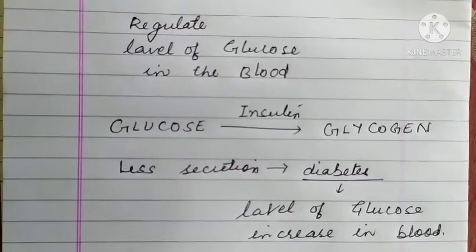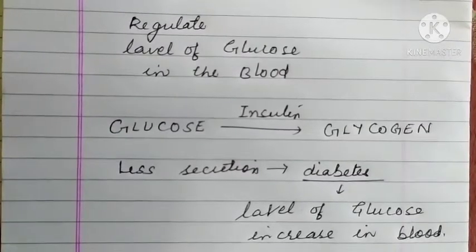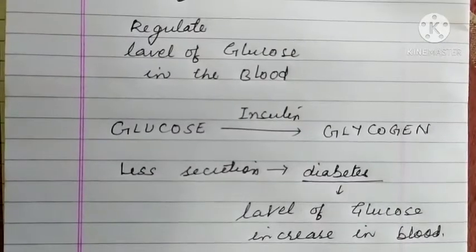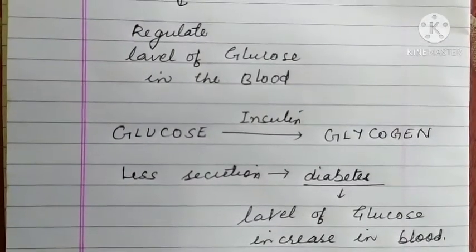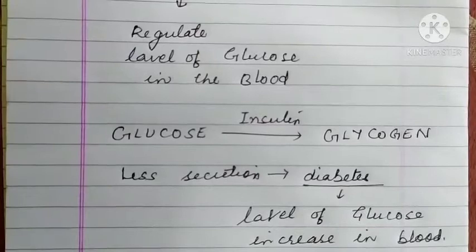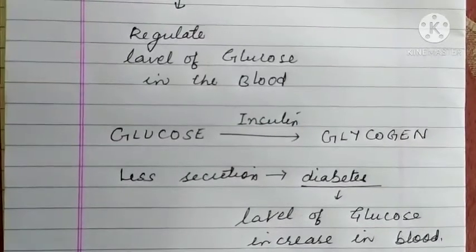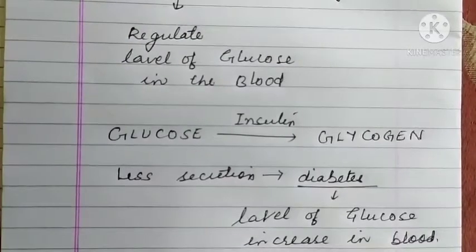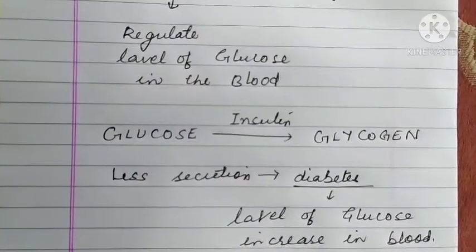A condition in which the level of glucose in the blood increases and glucose is excreted with urine is called diabetes. So, due to hyposecretion or undersecretion of insulin, the problem caused is diabetes.